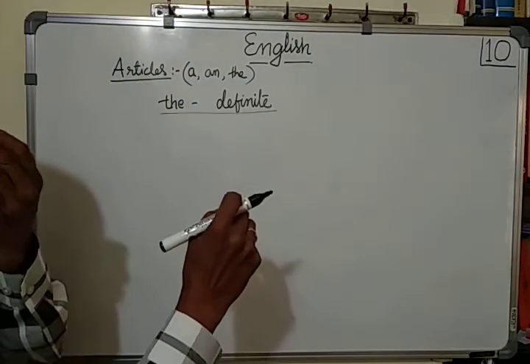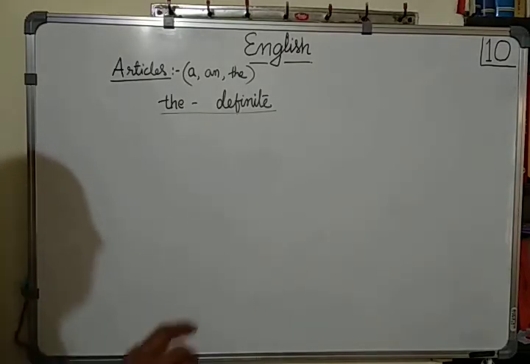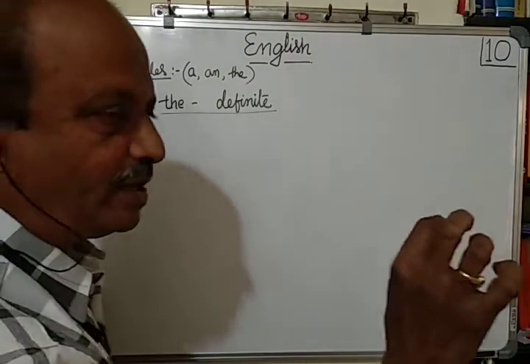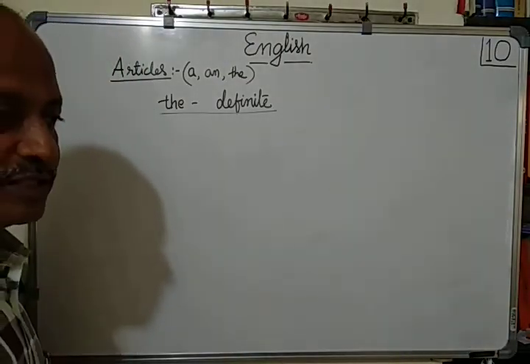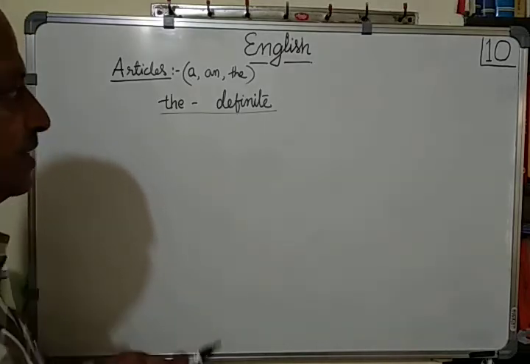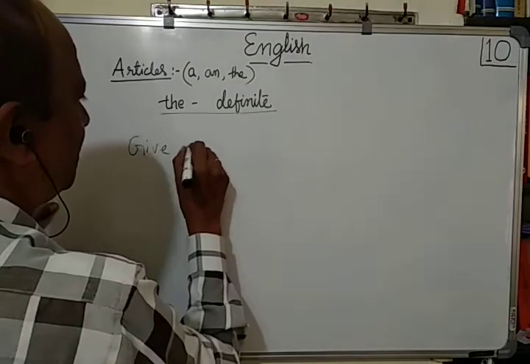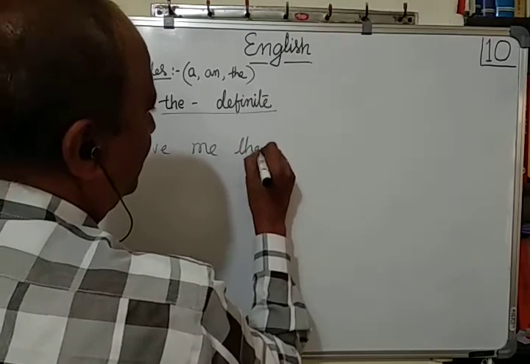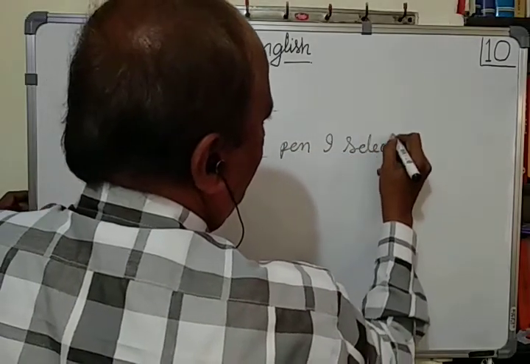I have already told you in the bookstore, when you purchase a pen, you will say first when you ask, give me a pen. After you purchase, after giving the money, the pen is yours. Then you say, give me the pen. The pen I have selected. Give me the pen I selected. Give me the pen means, give me the pen I selected.